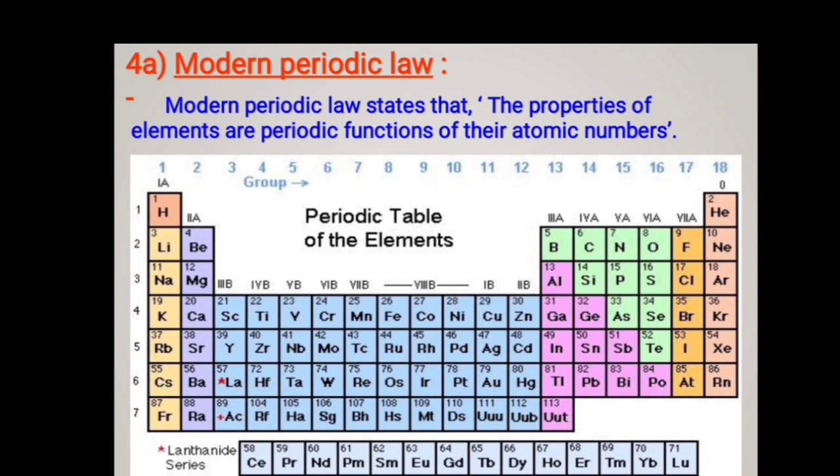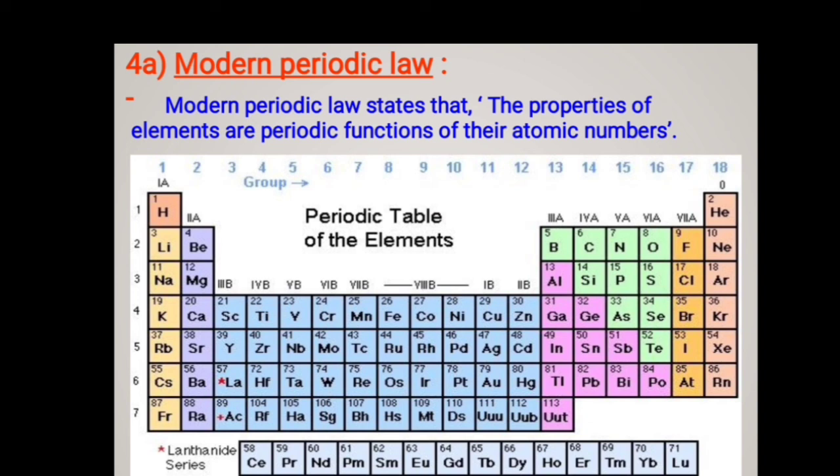According to the Mendeleev periodic law, elements were arranged on the basis of their atomic masses, but he replaced atomic masses with atomic number. The modern periodic law states that the properties of the elements are periodic functions of their atomic numbers. Students, this is the present form of the periodic table.